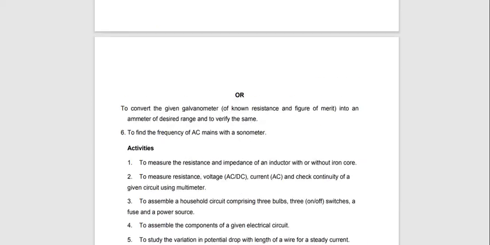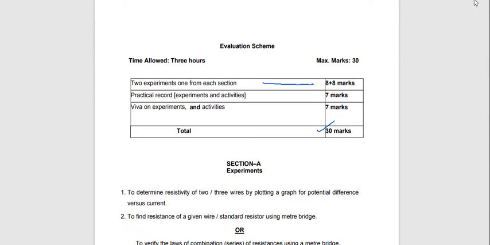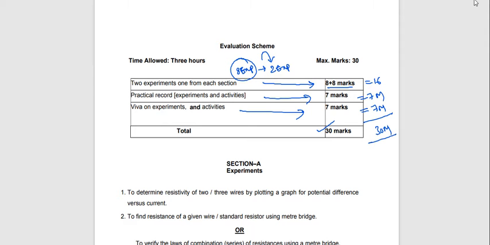In the exam, out of 8 you have to do 2 experiments. You will get 16 marks for any 2 experiments. In the record you will get 7 marks, and viva on activities is 7 marks. Total 30 marks you will get from the practicals.